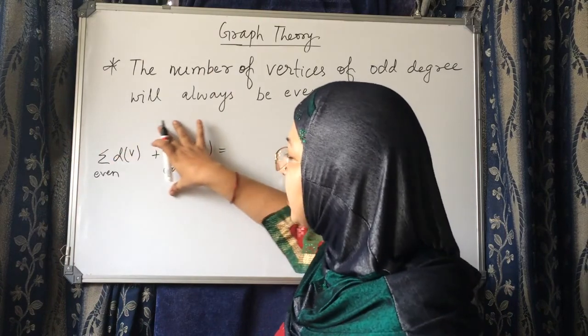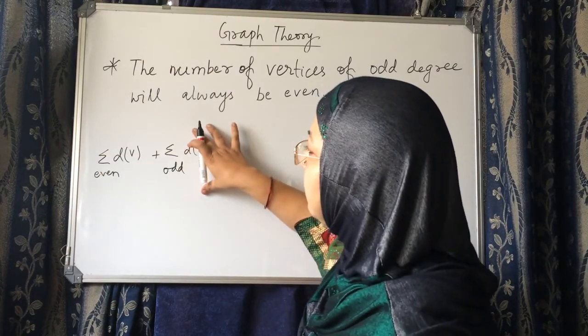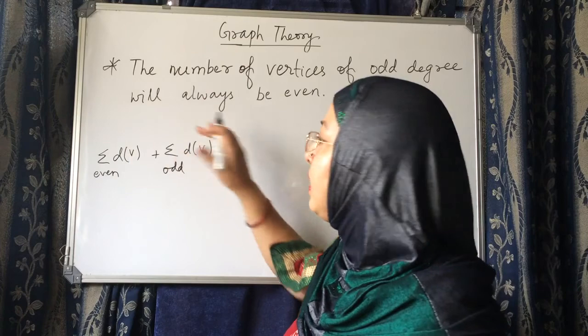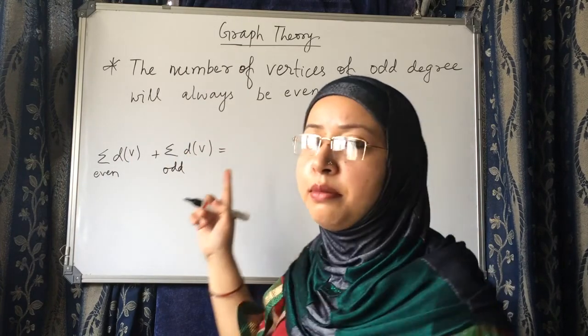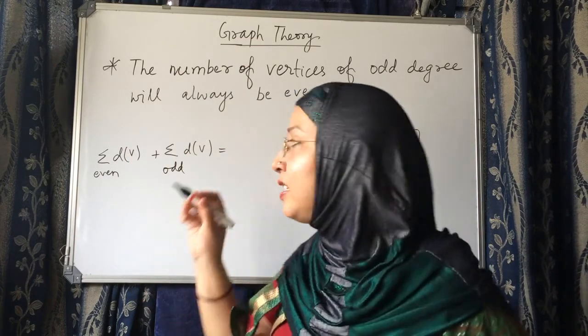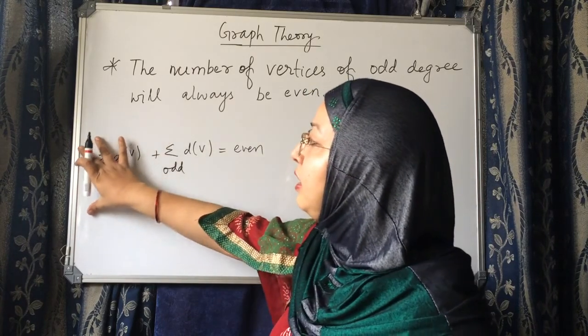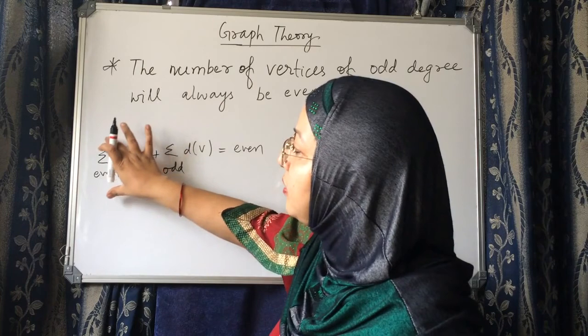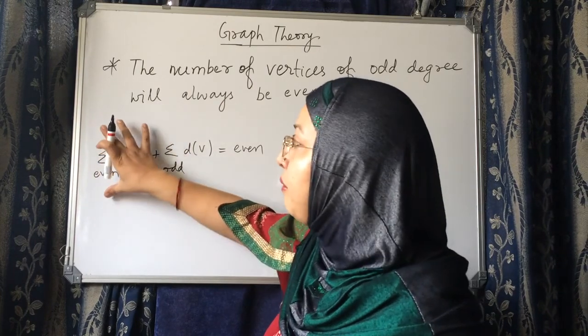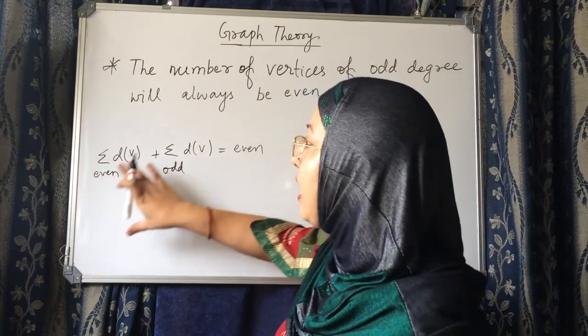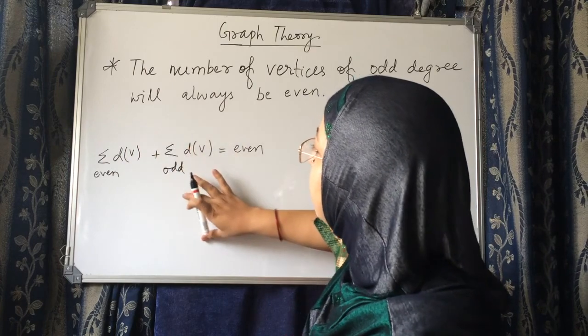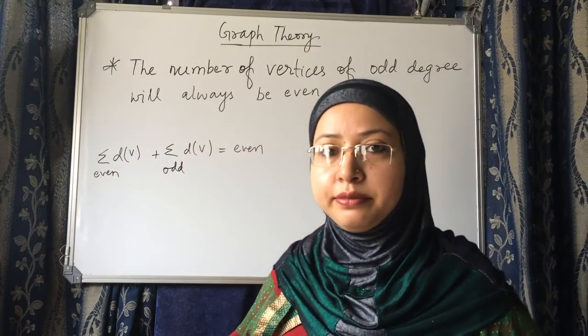The sum of all the degrees of all the vertices is twice the number of edges. Twice means it is even. I am separating it as the sum of degrees of vertices having even degree, and the sum of degrees of all the vertices having odd degree.